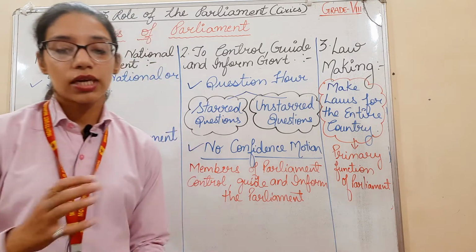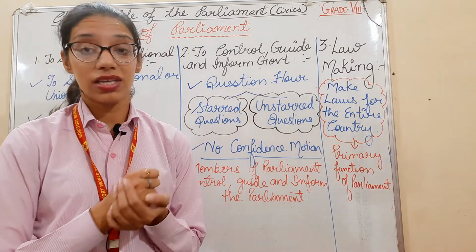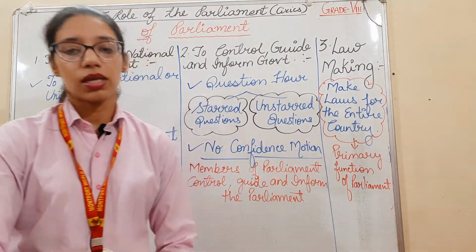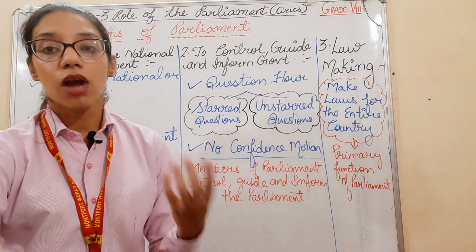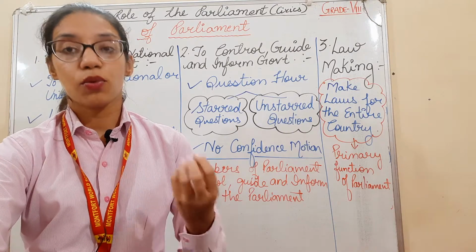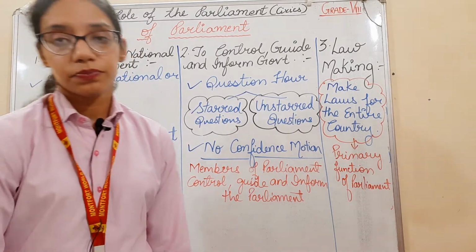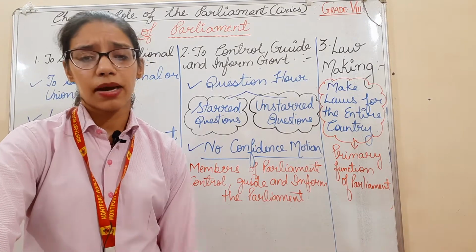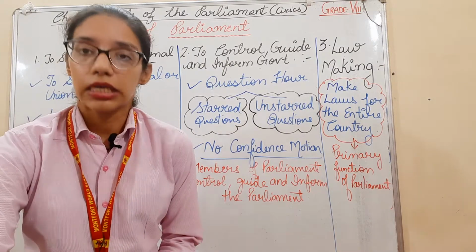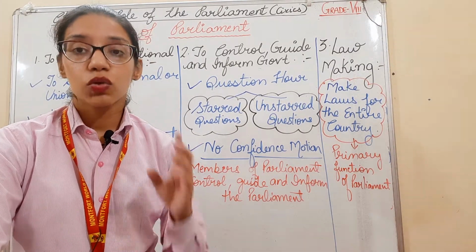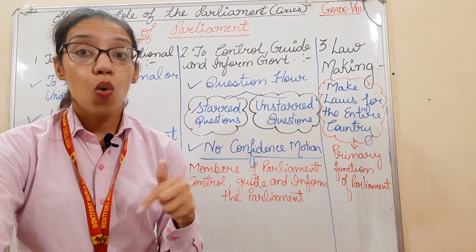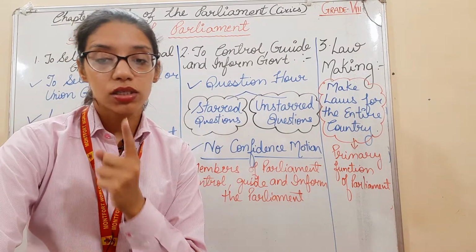In all matters dealing with finances, Parliament approval is necessary. The financial power involves the grant of resources to the government to implement the various policies and programs which are being set up or implemented by the government. The parliament also ensures that the government does not overspend the money given by the parliament. So the finance department is in the hands of the parliament. They see that the government is spending on the right thing.